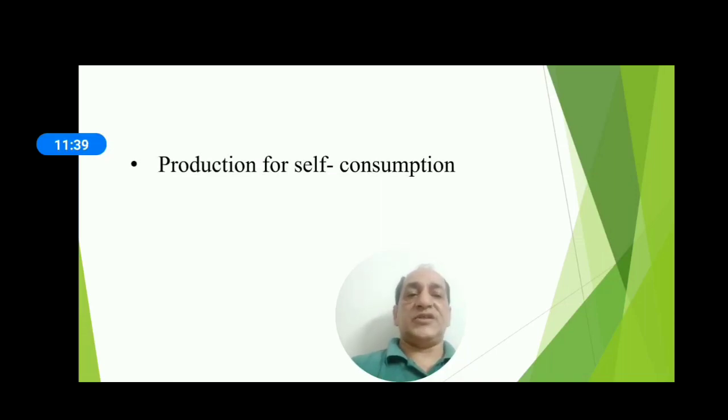Production for self-consumption should also be included in the national income by income method, because it is assumed that this is the income earned for self-consumption.